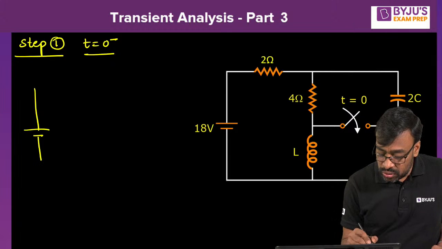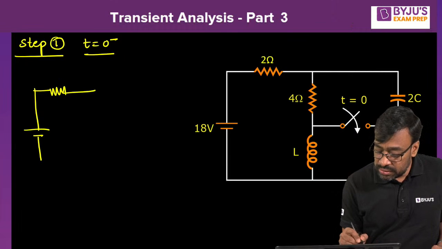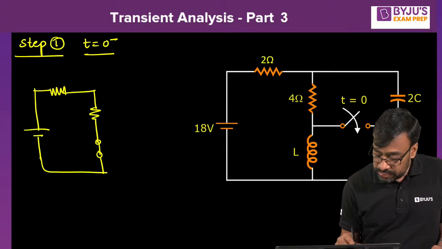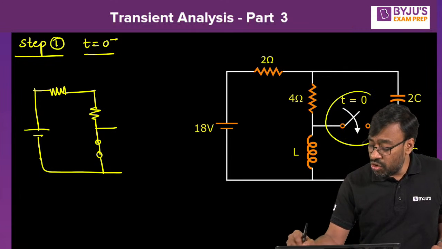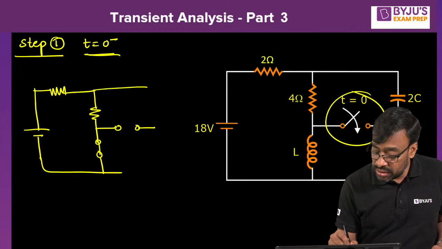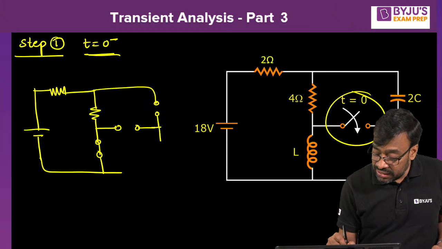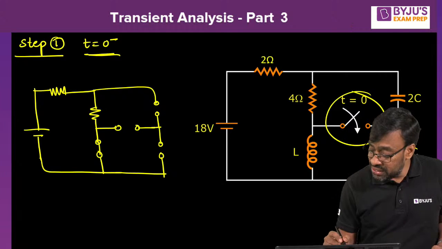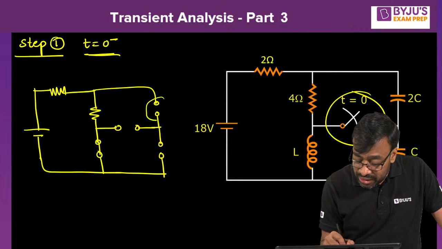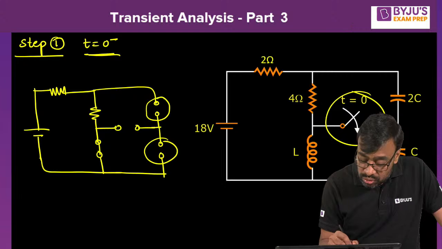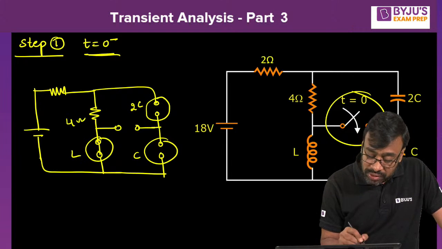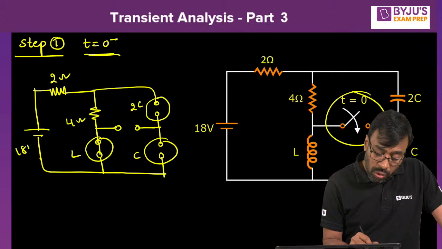T equal to 0 minus equivalent, can you please tell me? Source, voltage source, resistor remains resistor, resistor again remains resistor, inductor is acting like a short circuit, okay? What about the switch? Open or closed? You are closing at t equal to 0, that means at t equal to 0 minus it is in open condition. What about the capacitor? The capacitor is acting like an open circuit. DC excitation, always under steady state condition. T equal to 0 minus or minus infinity, both are the same. Open circuit, I am trying to highlight the capacitors here. One is 2C, the other is C. This is an inductor L. Okay, this is 4 ohm, this is 2 ohm, and this is 18 volt.